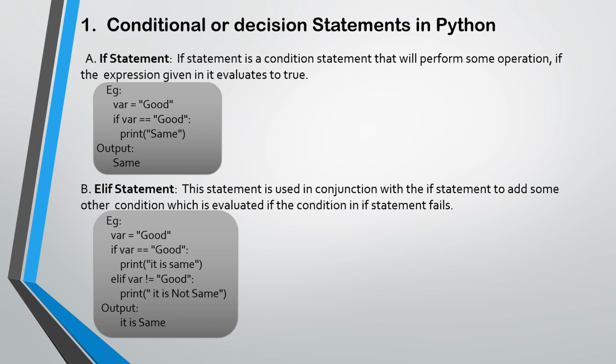Second, the elif statement. This statement is used in conjunction with the if statement to add some other condition which is evaluated if the condition in the if statement fails. Example: where value given is good. If where is exactly equal to good, then print same. Elif where not equal to good, then print it is not same.